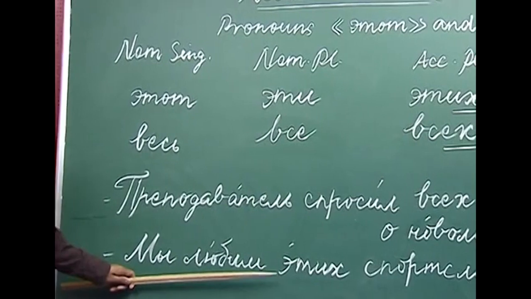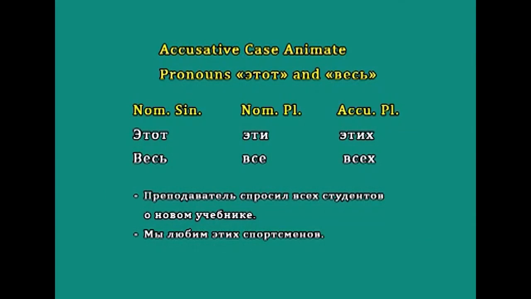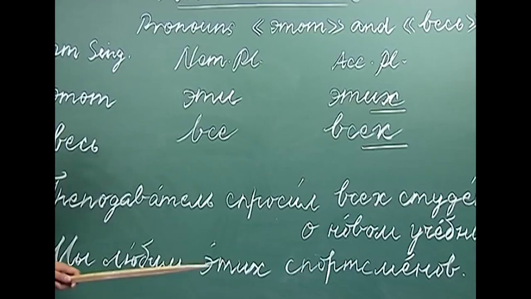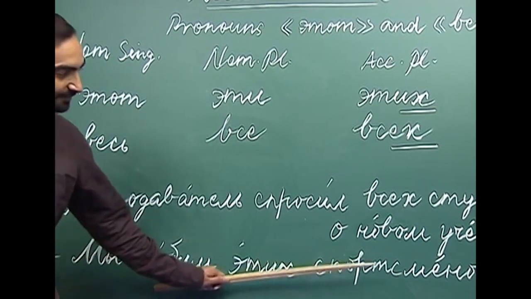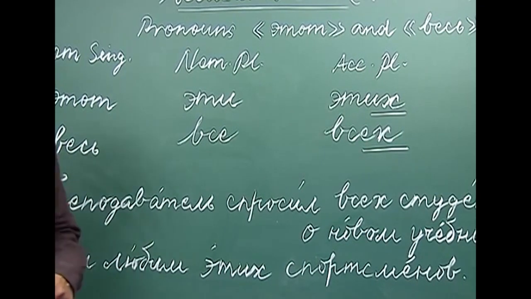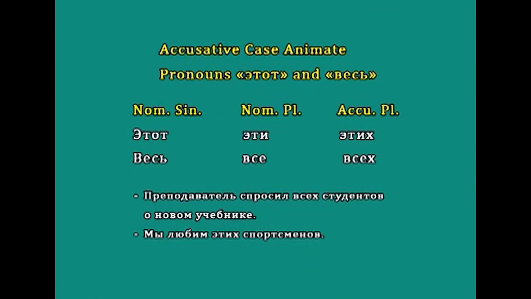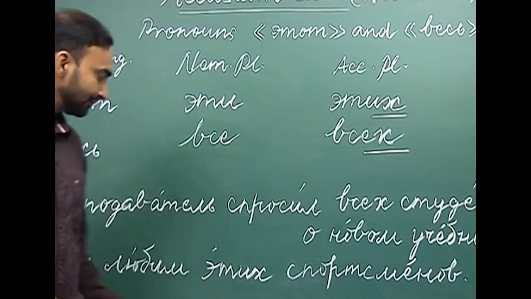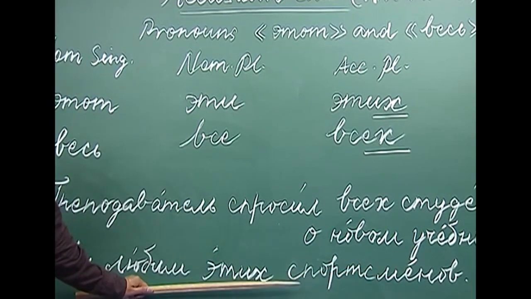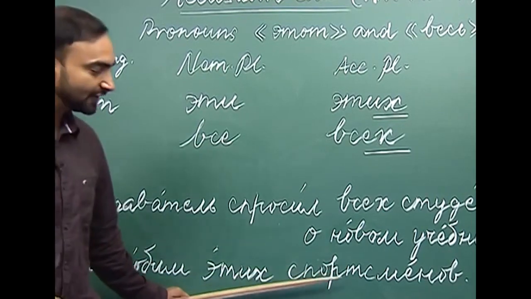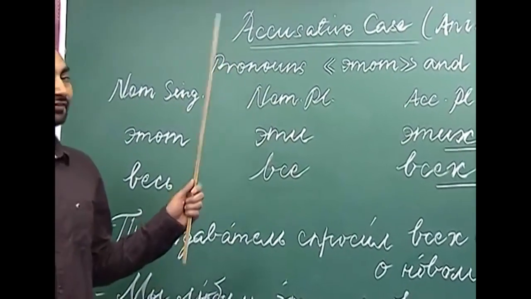The next sentence I have written here is "Мы любим этих спортсменов." Спортсмен, sportsman. Мы любим, we love or we like, этих спортсменов. Sportsman is also an animate noun, that is why again we are supposed to use these forms with animate nouns. So, мы любим этих спортсменов. So, этот has become этих. Why? Because it is used with the animate noun sportsman. So, this is about the accusative case.